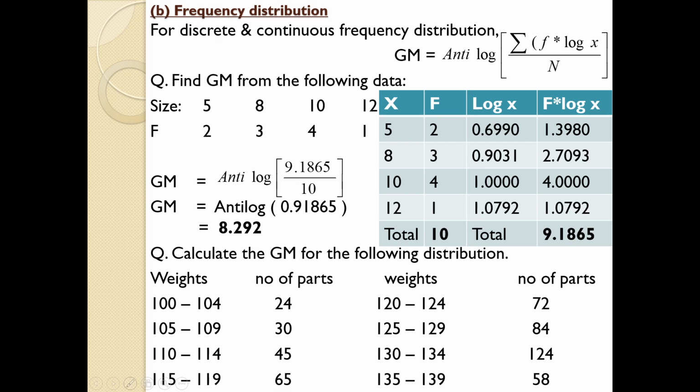Remember, sometimes in the question, to save printing or paper size, they may divide the class into two parts. If you go through 0-4, 5-9, 10-14, 15-19, after that 20-24, sometimes they may give a question like this.